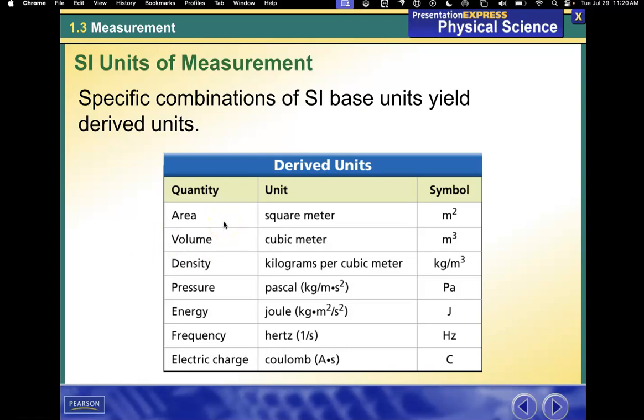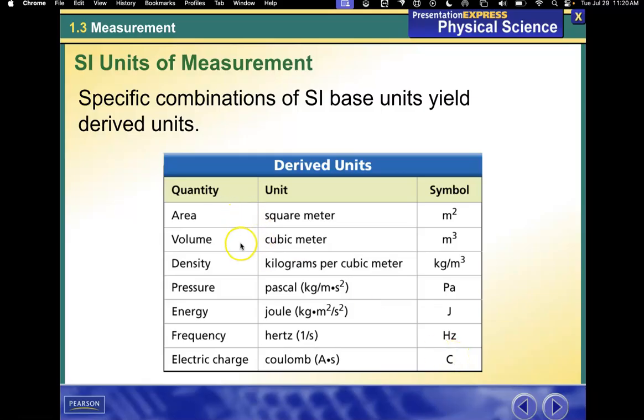Area. That is just length times width. The unit is the square meter, meters squared. Volume, length times width times height. Cubic meter, meters cubed. Density, kilograms per cubic meter. That's mass divided by volume. Mass is in kilograms, and then volume is in meters cubed. Pressure is the pascal. We use Pa. Energy is the joule, capital J. Frequency is hertz, which is 1 over second, which is Hz. And then the electric charge is the coulomb, which is C.